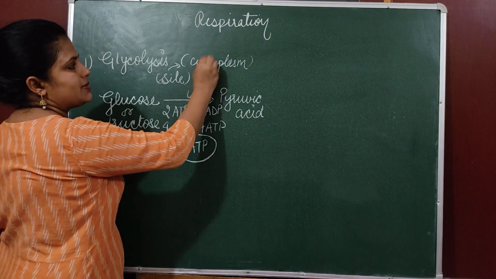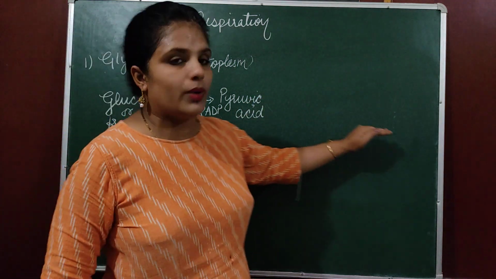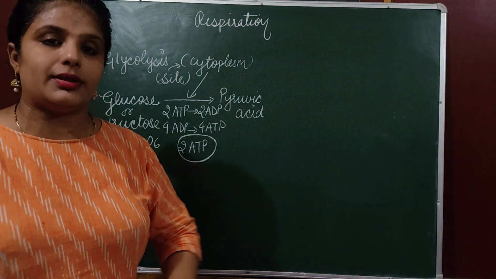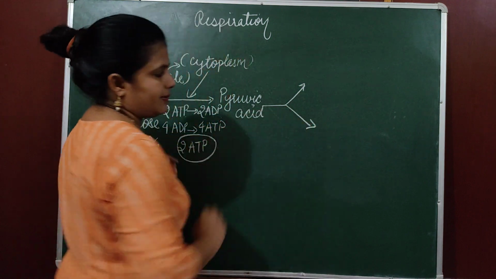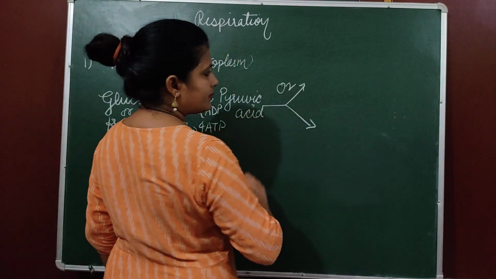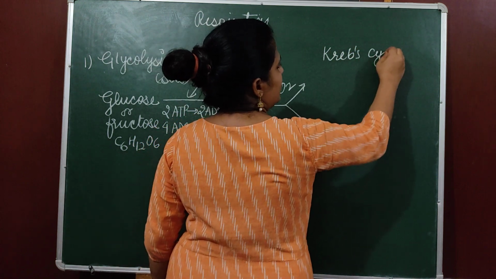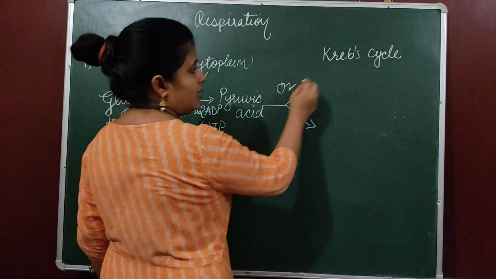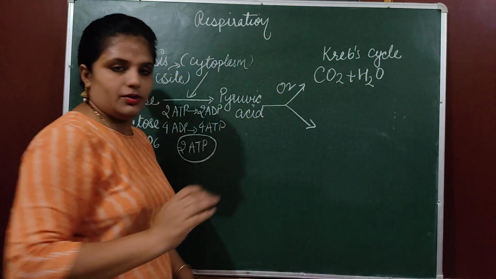Clear? Now, this pyruvic acid has to decompose further. We have to break it down again. So this pyruvic acid can go two ways. If there is oxygen supply, sufficient oxygen, then it will enter into the Krebs cycle. The Krebs cycle is named after the scientist Krebs, and during this process, if oxygen is there, they will form carbon dioxide plus water. Further reactions are not in your syllabus.